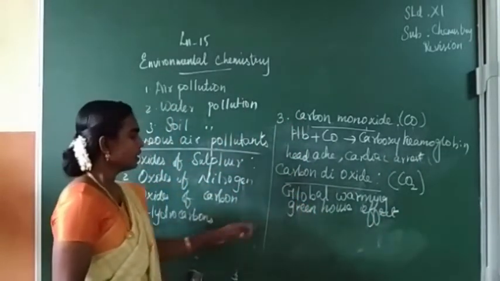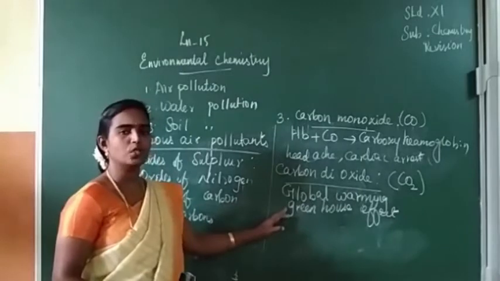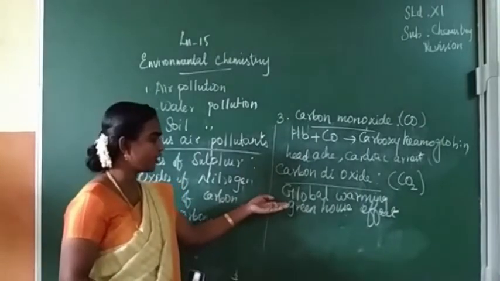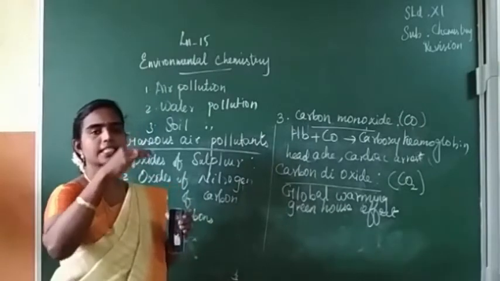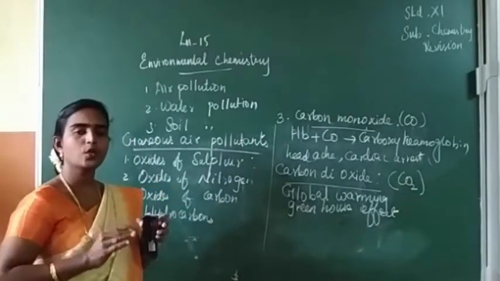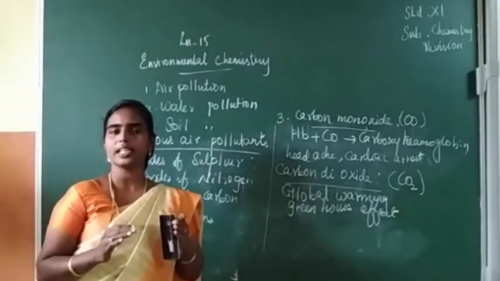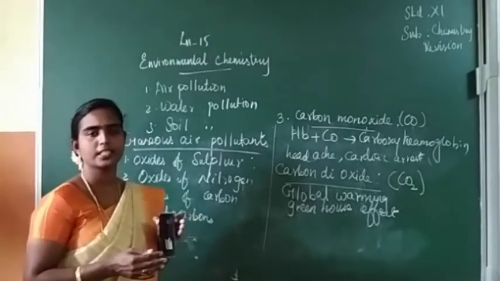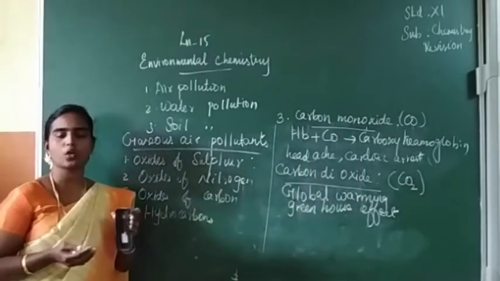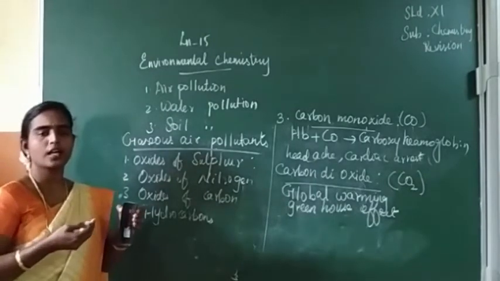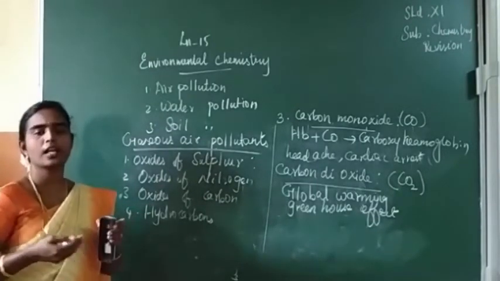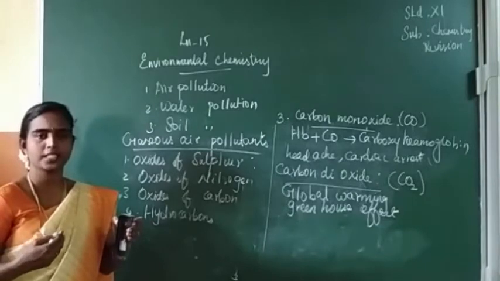So our Earth's atmosphere. Before introducing this topic, we can see what the layers in the atmosphere are. We know that the atmosphere contains 78% nitrogen, 21% oxygen, and the remaining 1% carbon dioxide, argon, neon, and other noble gases. Isn't it?